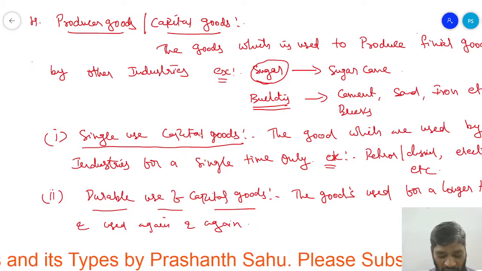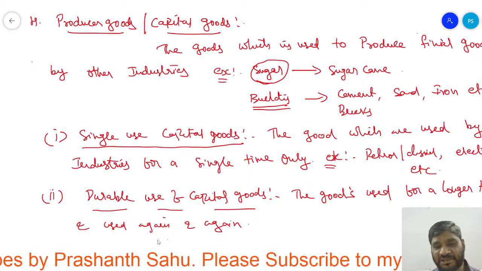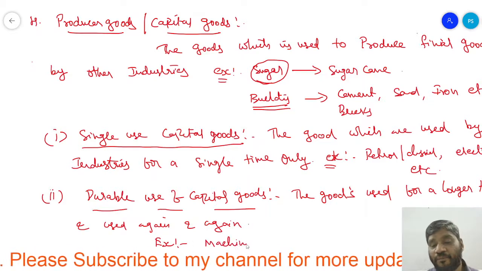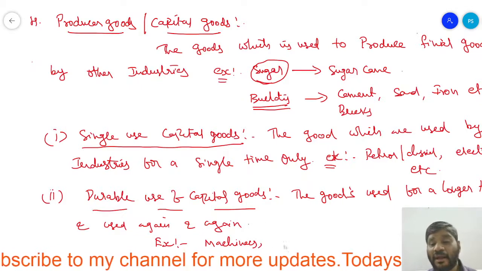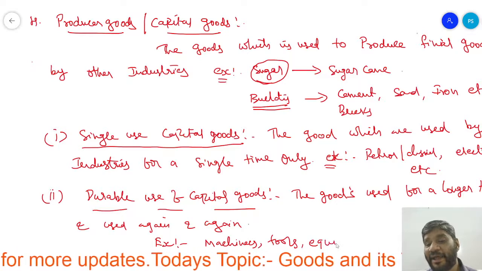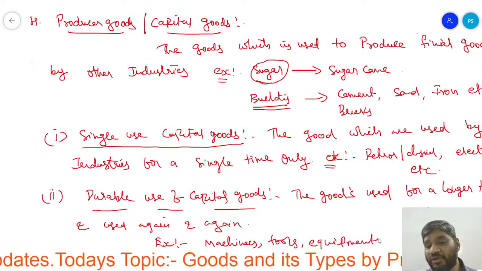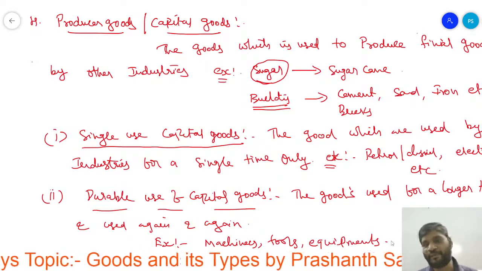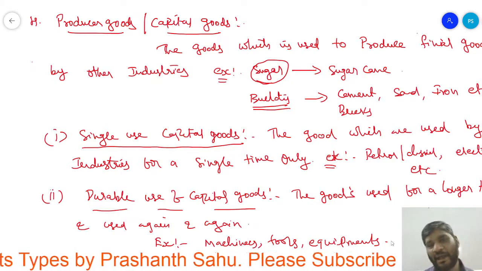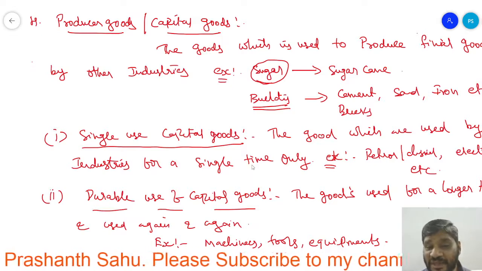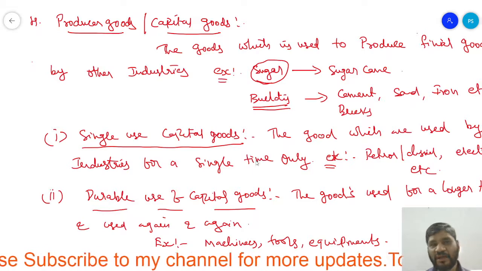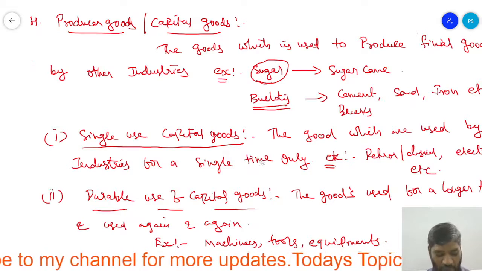What are those goods? For example, machines, tools, and equipment. They use some sort of tools as well as equipment, right? So those tools and equipment can be used again and again. So this comes under durable use capital goods, right? So this is called producer goods.